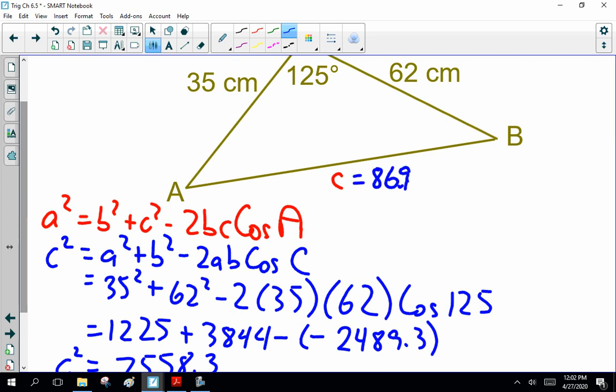Now someone will point out, Mr. Sutton, that's a really crappy drawing. If that's 35 and 62, yeah, that's not a good triangle. Either way, that's a big angle, 125, so the side opposite it, side C, should be the biggest. So 89.6 is the biggest side there, and I believe it. Note, we can't use Pythagorean theorem. There's no other easy way to solve this. And we cannot use the sine law because we do not know angle A or angle B.